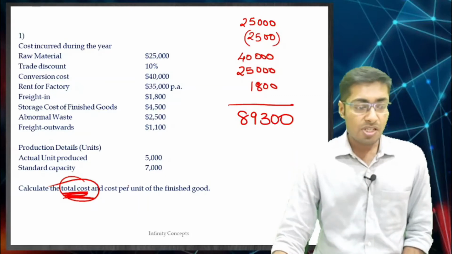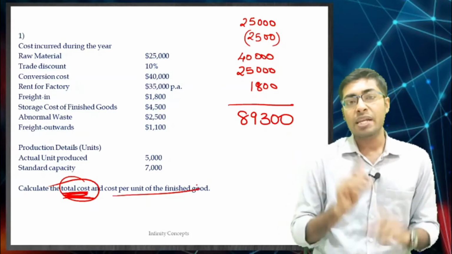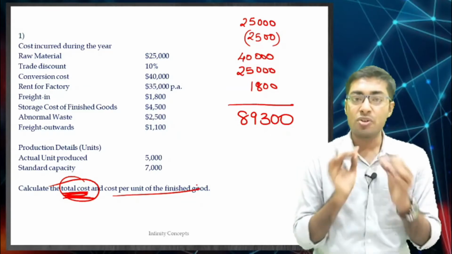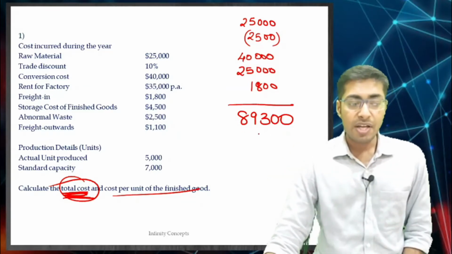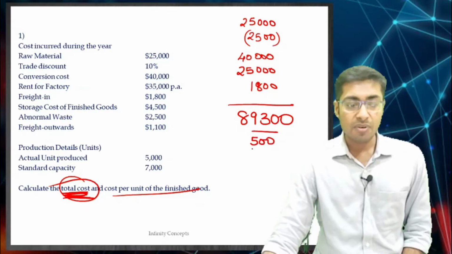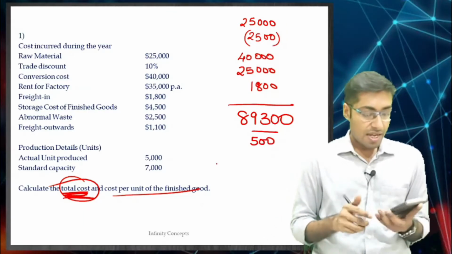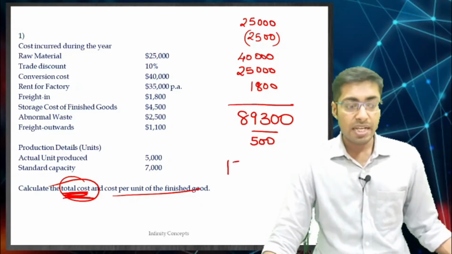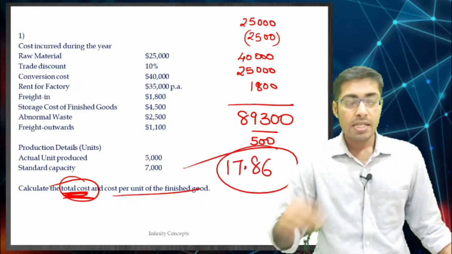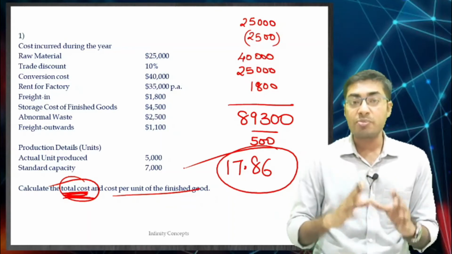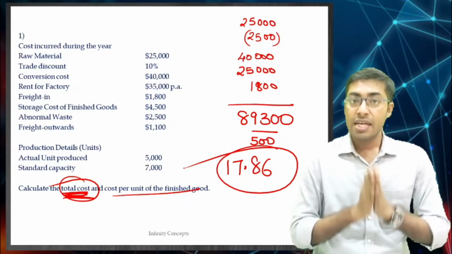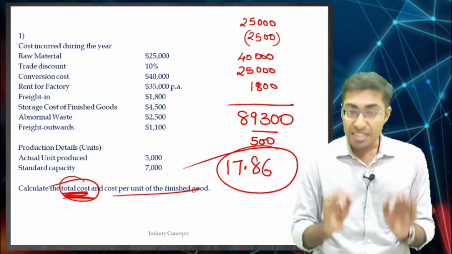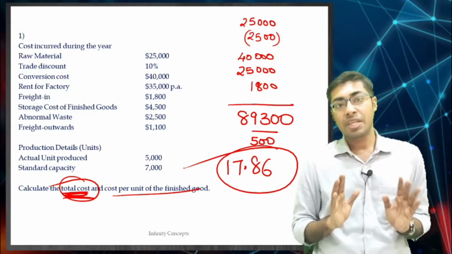Now, they are asking what is the cost per unit of finished goods. So, how many goods have you finished? How many finished goods are there with you? Actual units produced are 5,000 and therefore, divide this by 5,000. So, 89,300 divided by 5,000 gives you 17.86. 17.86 is the cost per unit of finished goods. This is what you will be considering in the calculation, correct.